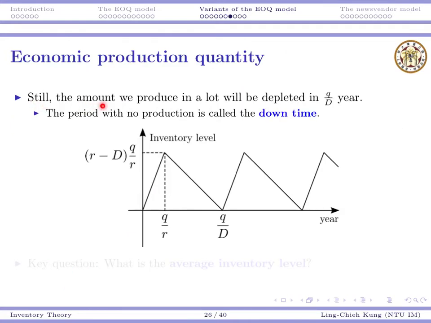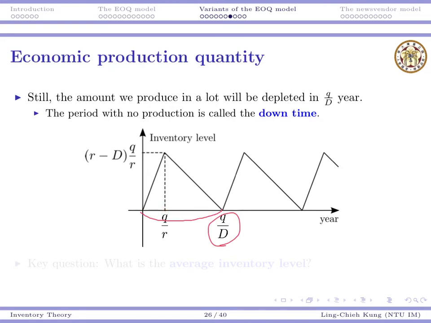Still, the amount we produce will be depleted in Q over D years. I'm saying that this length is Q over D. At this time point, we initiate a production process for Q units, and that's for the consumption in this cycle time.